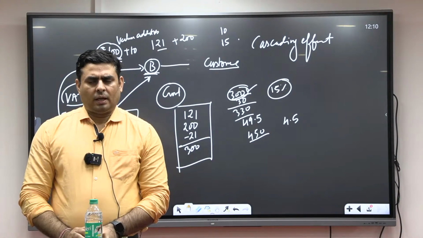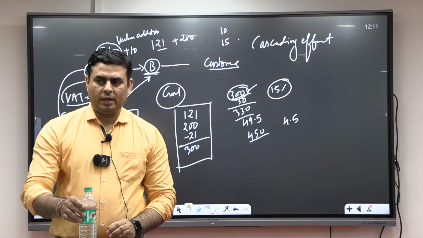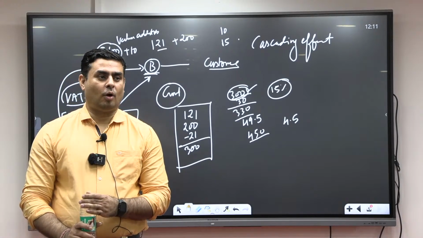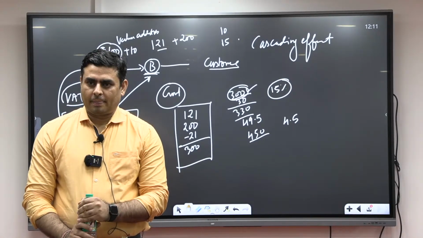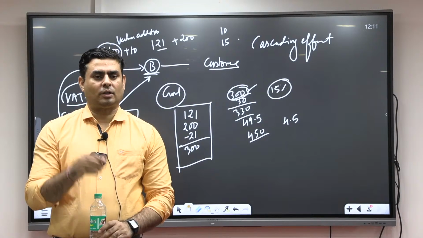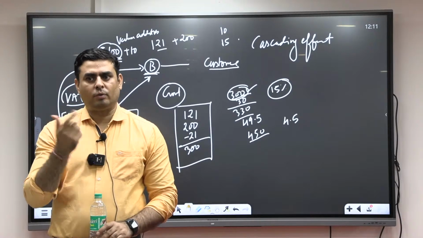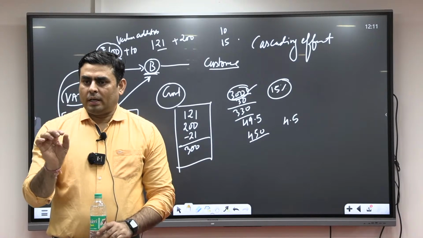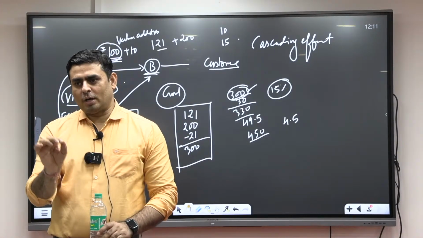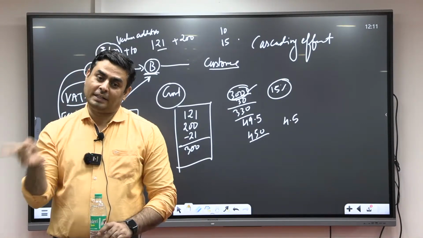So there is a GST Council, and is it a constitutional body or a statutory body? It's a constitutional body. Why? It is mentioned in Article 279A. So sometimes you were saying that it is a constitutional body because it is mentioned in the constitution. And have you heard what I was saying? It's a constitutional body because it is mentioned in Article 279A. You are saying that it's a constitutional body because it is mentioned in the constitution, and I am saying that it is a constitutional body because it is mentioned in Article 279A.